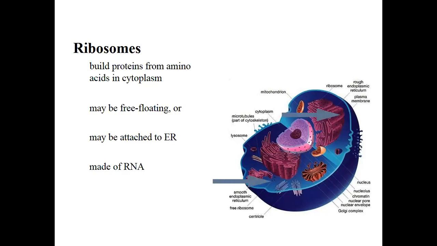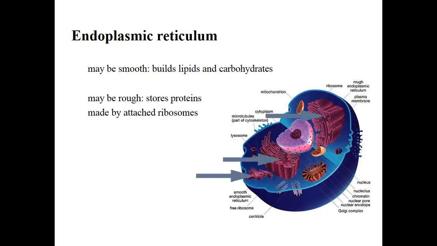Then there are the ribosomes present in the cell. Ribosomes are also present on the endoplasmic reticulum and in the cytoplasm. There are two types of ribosomes: free ribosomes, and the ribosomes that are embedded on the rough endoplasmic reticulum. They help to generate different types of proteins and form amino acids from the cytoplasm.